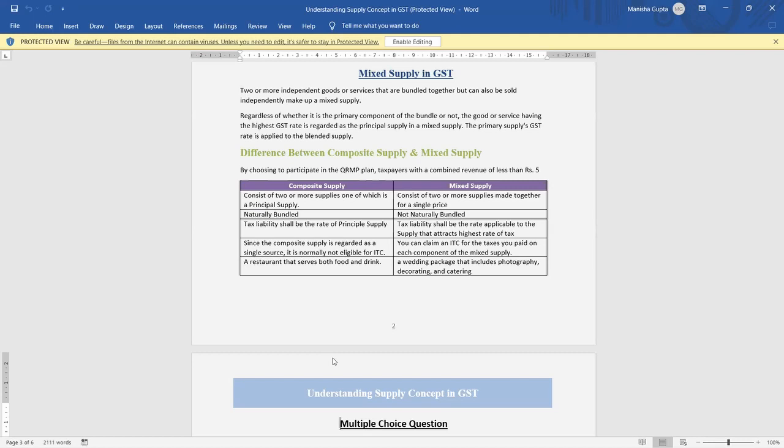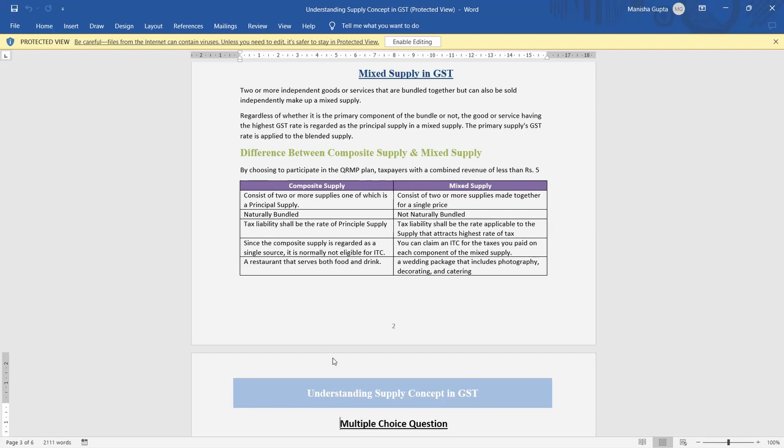Composite tax liability shall be at the rate of the principal supply, as I mentioned. In mixed supply, the highest rate applicable for the supply attracts the highest rate of tax. Composite supply is regarding a single source, so it is not eligible for ITC. But in mixed supply, you can claim ITC.